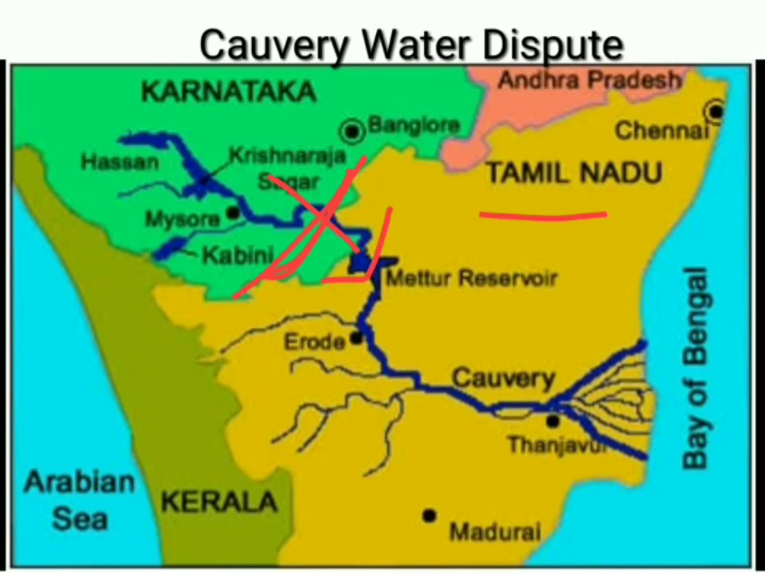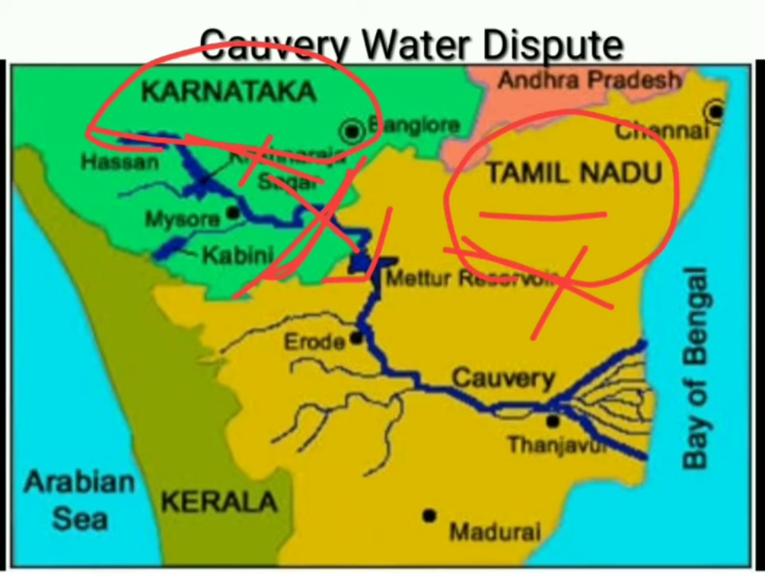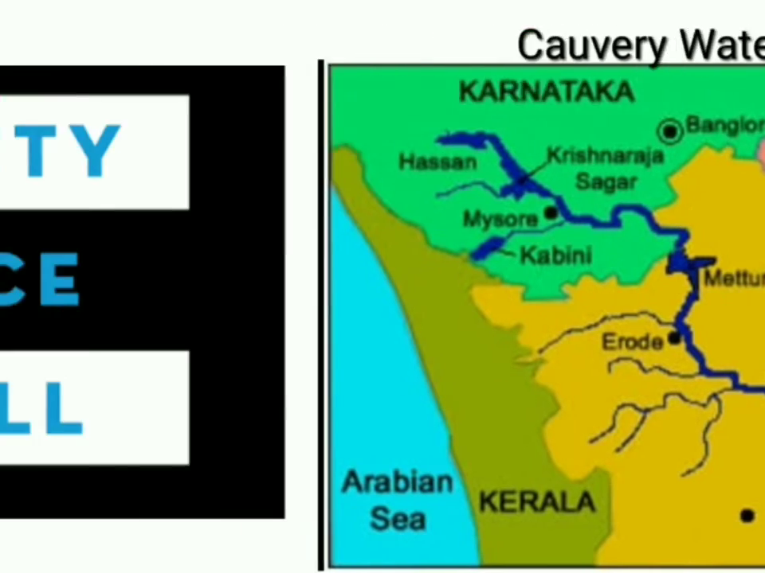So there was a conflict between these two states, Karnataka and Tamil Nadu. In that case, who will take the decision? The central government. Finally, the central government solved their problems and told them how much water Karnataka state will use and how much water Tamil Nadu state will use. So this conflict was resolved.